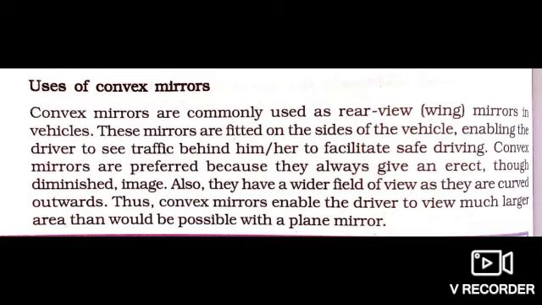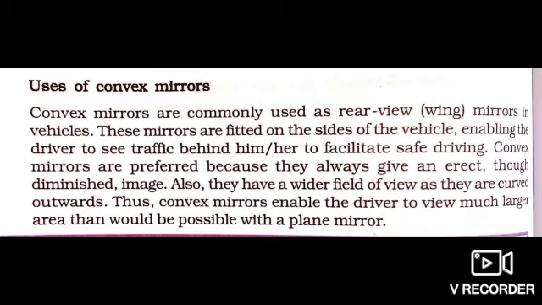These mirrors are fitted on the sides of the vehicles. We have seen them in vehicles, whether 2-wheelers or 4-wheelers, fitted with mirrors. The mirrors are usually convex mirrors. So why are they fitted with convex mirrors?